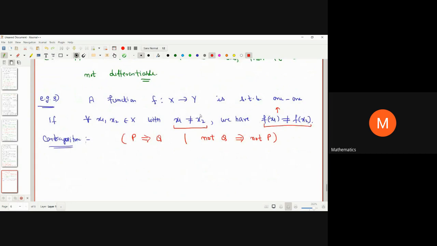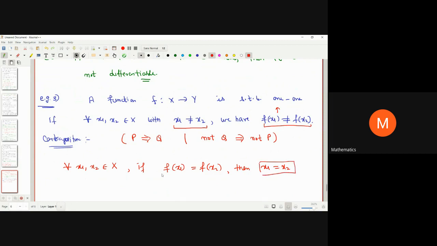This is something that we are going to use. So the contrapositive of this follows like this. For all x1, x2 in X, here it was if x1 is not equal to x2, then f of x1 is not equal to f of x2. Now, if f of x1 is equal to f of x2, then we must have x1 is equal to x2.